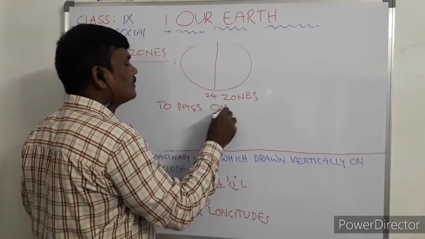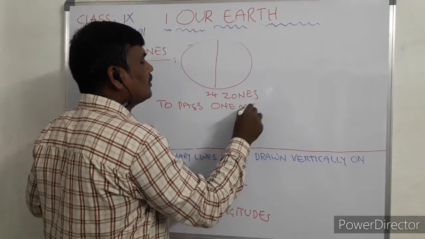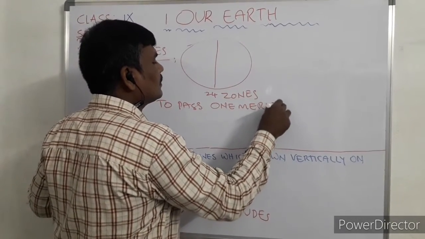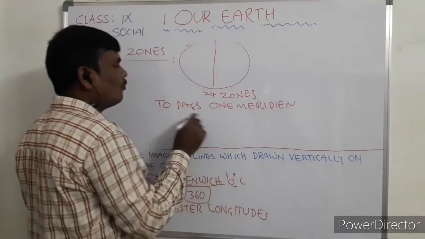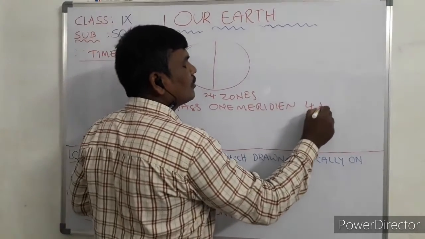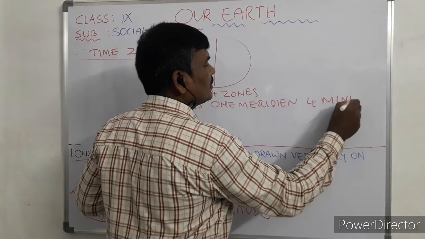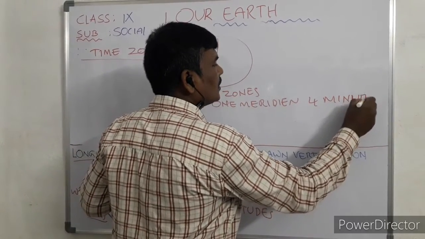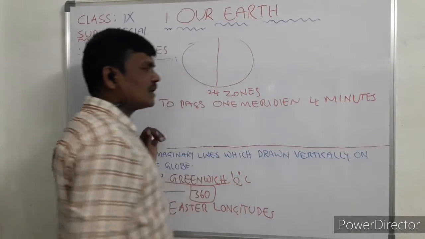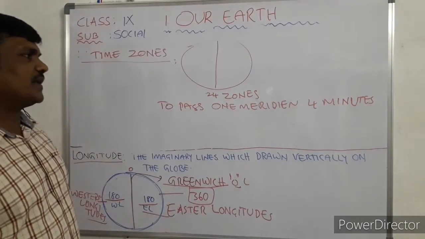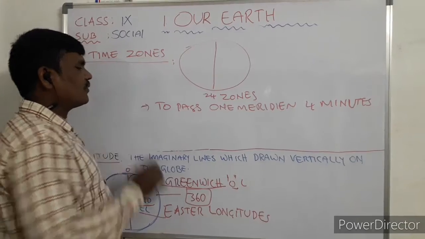To pass one meridian, 4 minutes will take place. It is taking how many minutes, Nana? 4 minutes it is taking place. So this you have to remember.